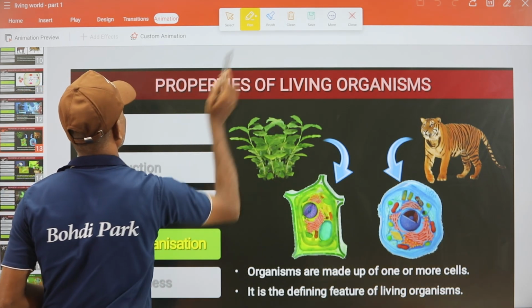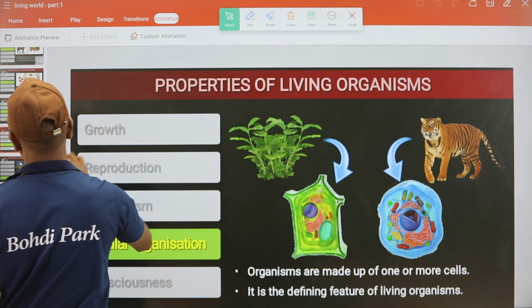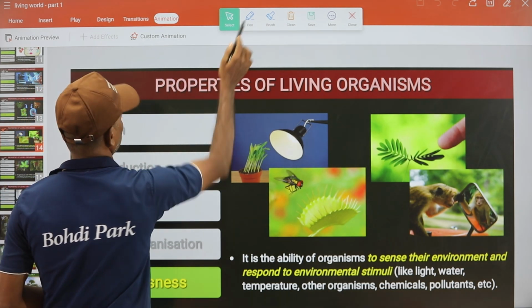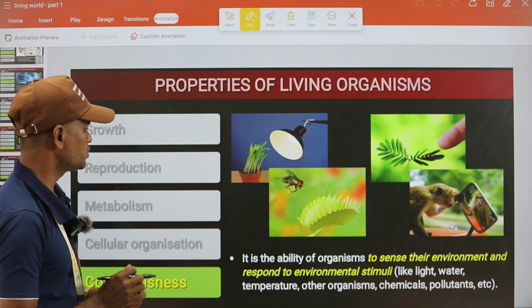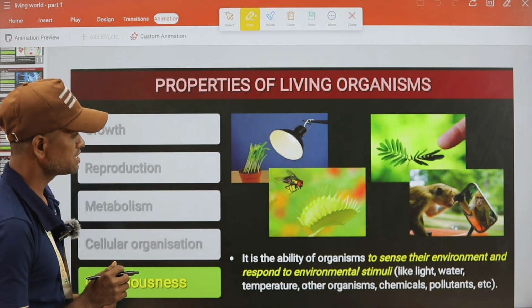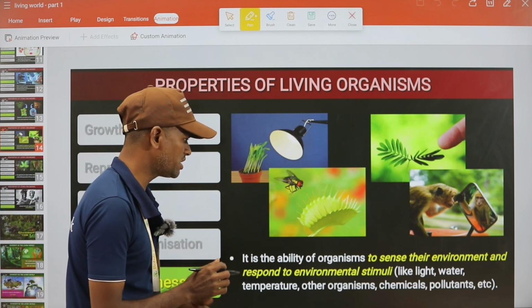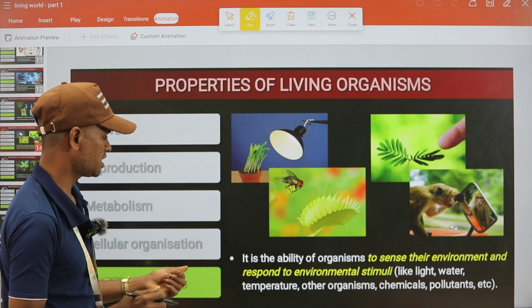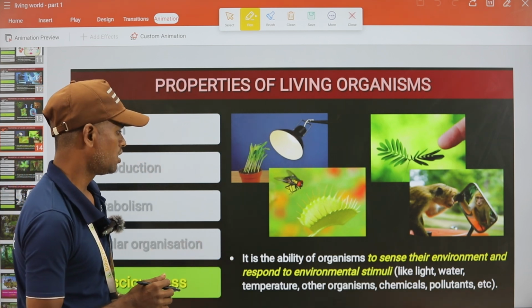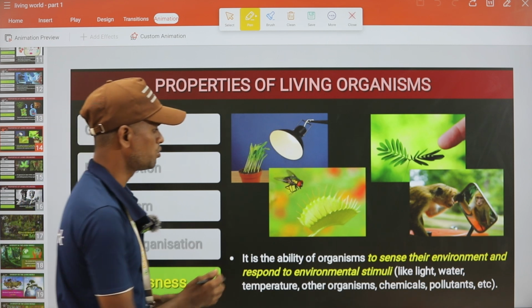So next, consciousness, right? It is the ability of an organism to sense its environment and respond to environmental stimuli like light, water, temperature, other organisms, chemicals, pollutants.